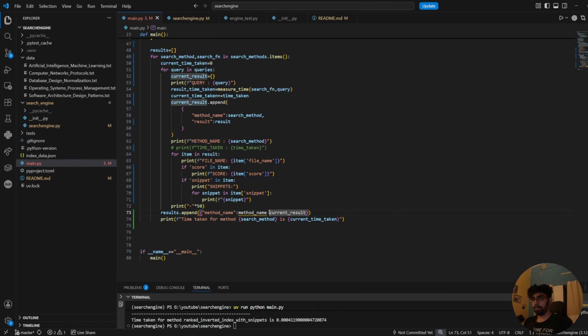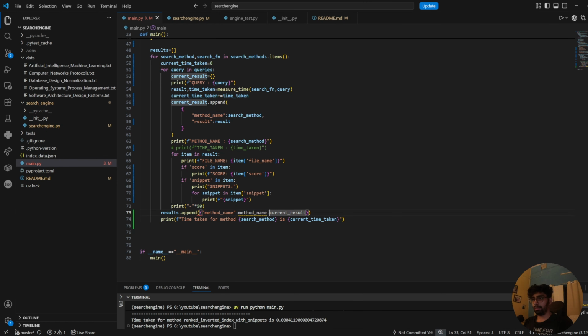Let's just copy it. Okay, it says that method name is not defined. It is search method. So now we have this. Oh yeah, this is not closed. So I need to close it here, and remove this from here.